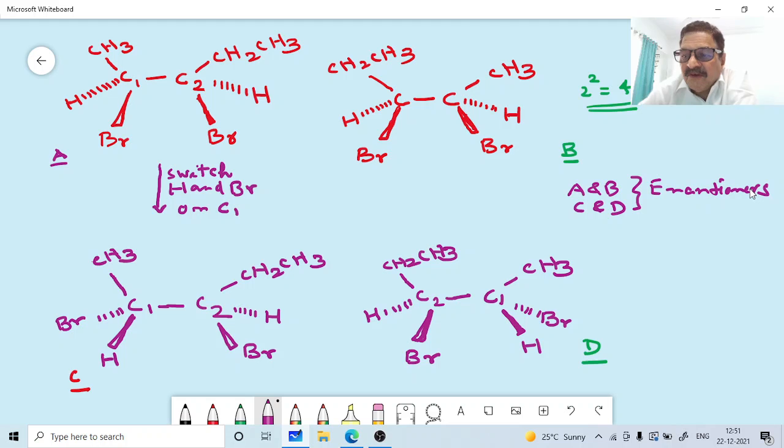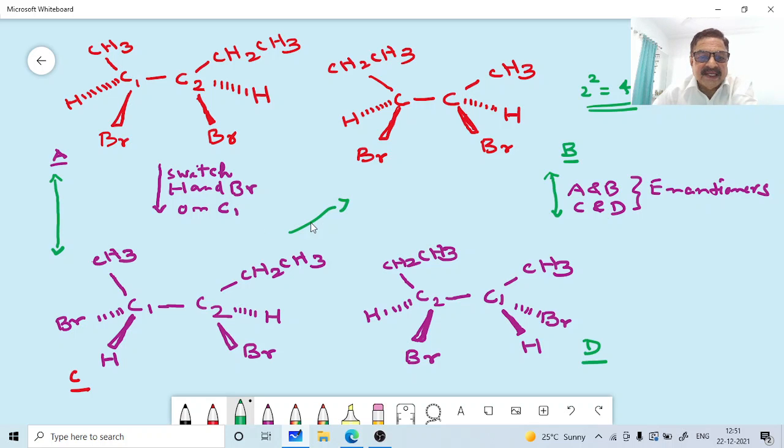Now what is the type of relationship between, say, A and C, that is if you see the vertical direction, and B and D, and in the same way, this compound A and C, in the same way B and D. What is the type of relationship here? That is what we are just interested to know. In the same way, see C and B, that is the diagonal. What is the relationship? In the same way, A and D.